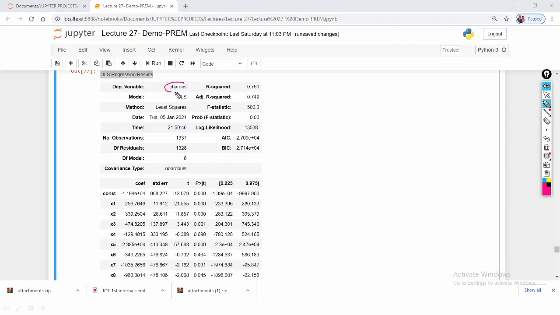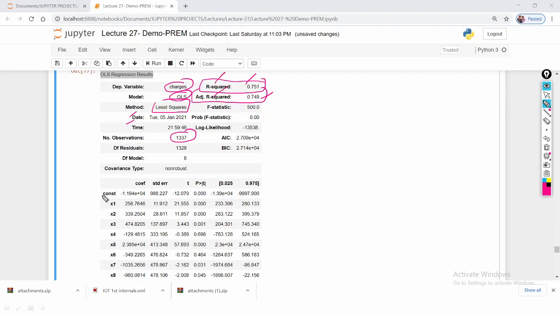this is our target variable, and this is the model, OLS. The method is the least squares method. The number of observations is 37, and here this is the R square value, and this is the adjusted R square value. In my previous lectures I clearly explained what the R square value is, what the adjusted R square value is, and what the difference between R square and adjusted R square is. You can go and watch it.